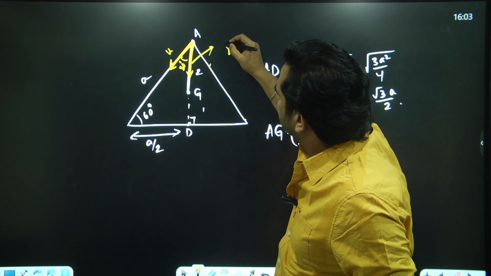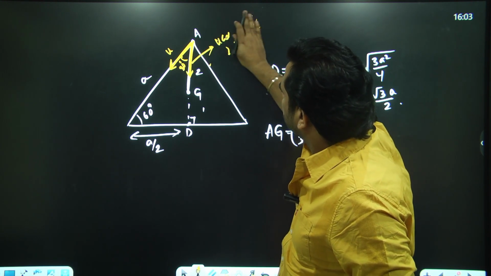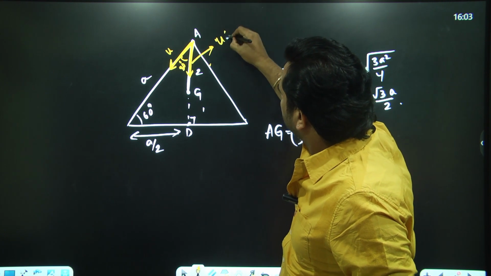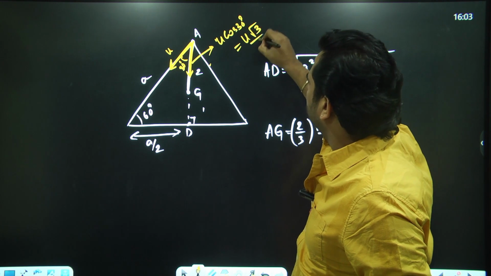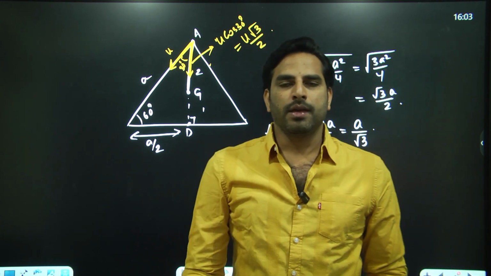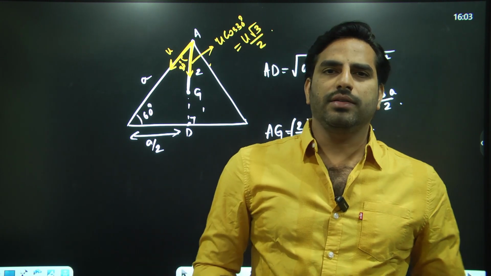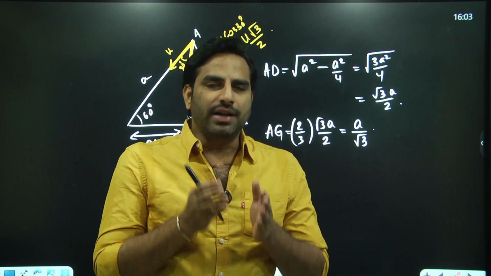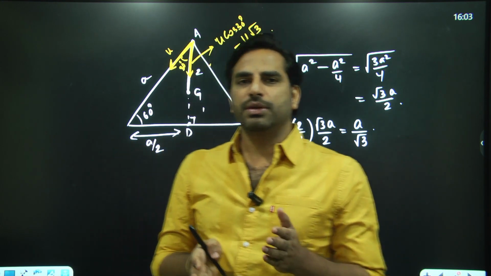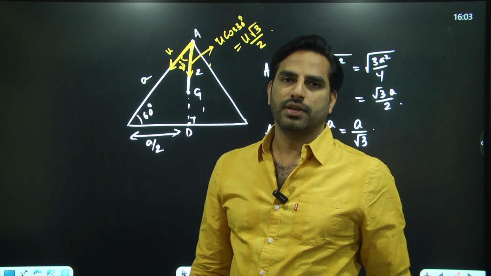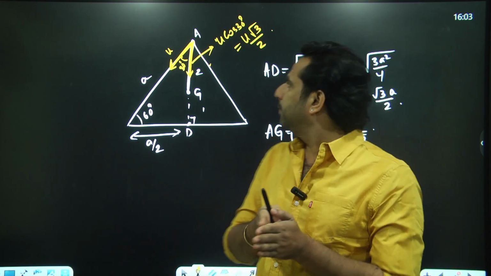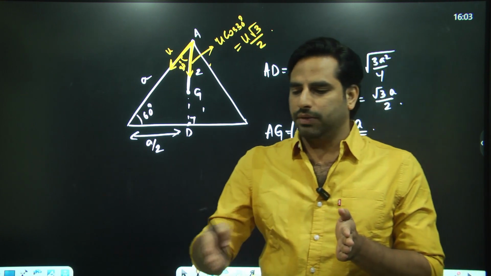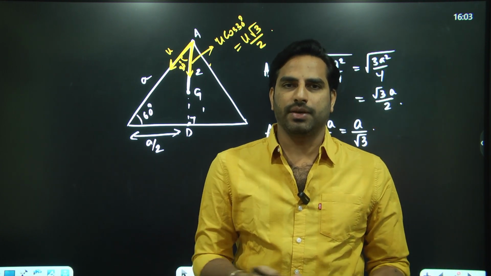The constant velocity that he is maintaining along the displacement is u cos 30, which is u root 3 by 2. A or B or C is maintaining a constant velocity of u root 3 by 2 towards the displacement always. It is as good as the person A is moving with a speed of u root 3 by 2 and straight away going to G. The effect is the same.